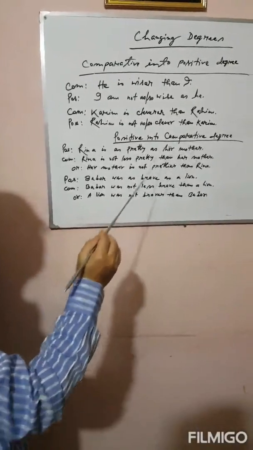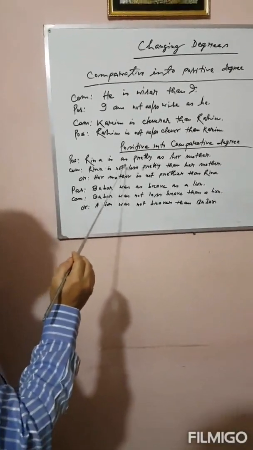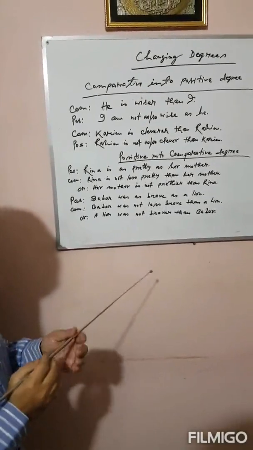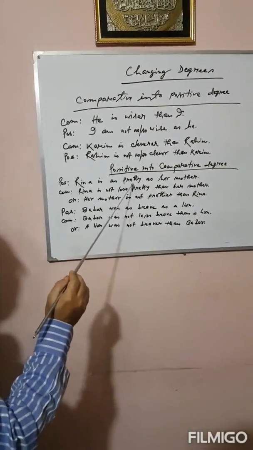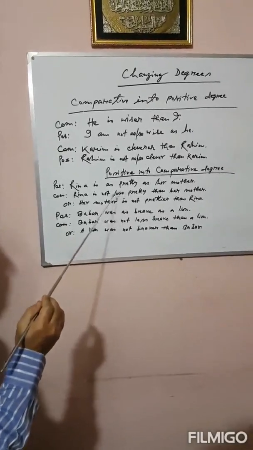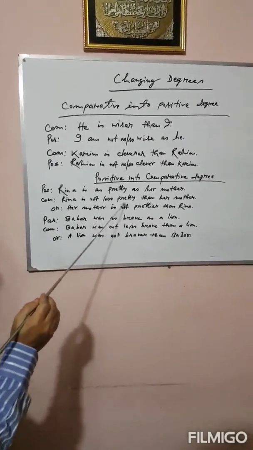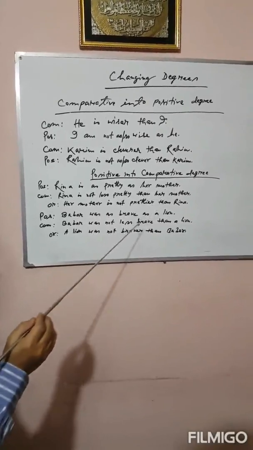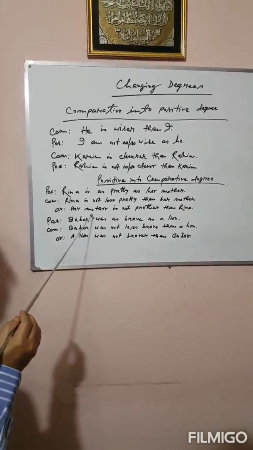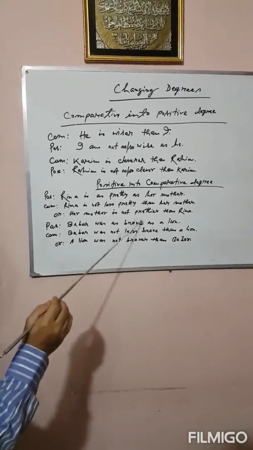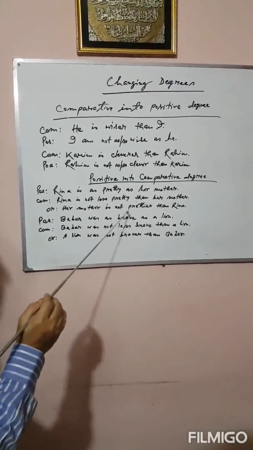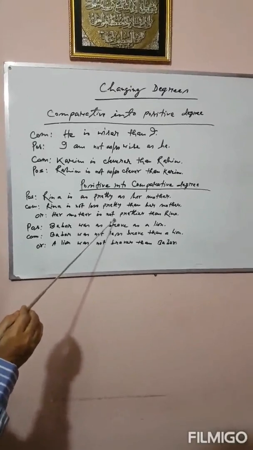Positive into comparative degree: Rina is as pretty as her mother. It means the daughter and mother are equally beautiful. So Rina is not less pretty than her mother. We can also change it without changing meaning: her mother is not prettier than Rina. The form is different, but the meaning is the same.